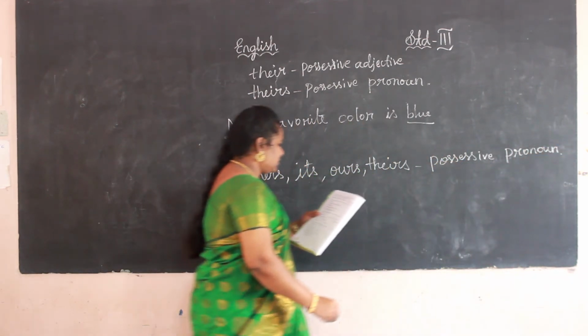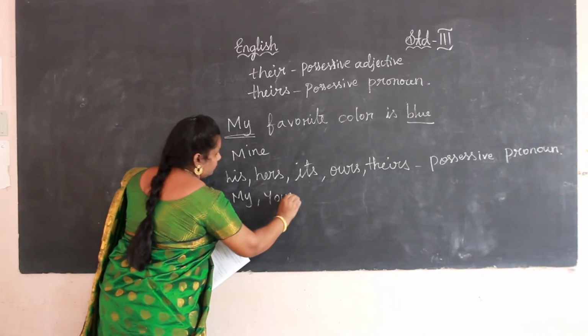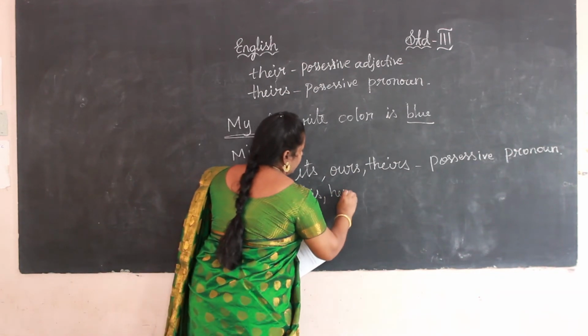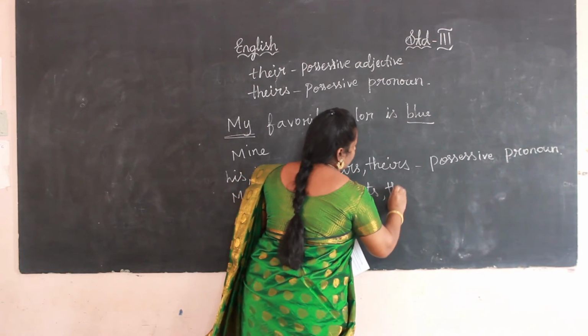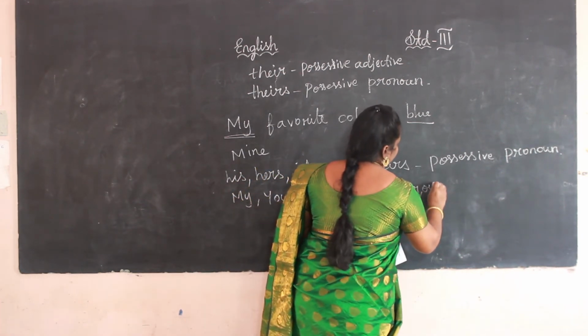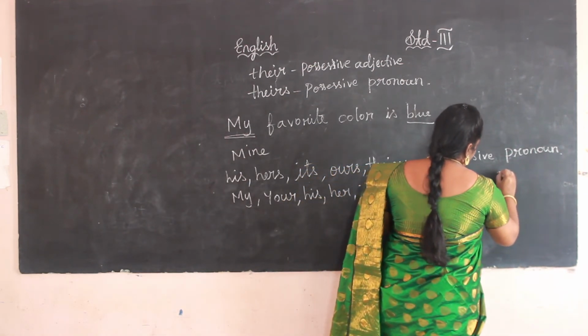Okay. Next one, my, your, his, her, its, their, our. These are possessive adjectives.